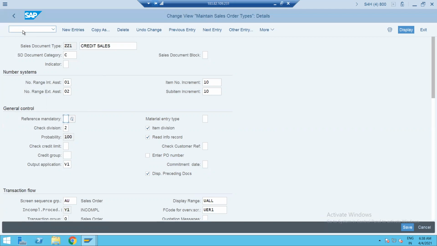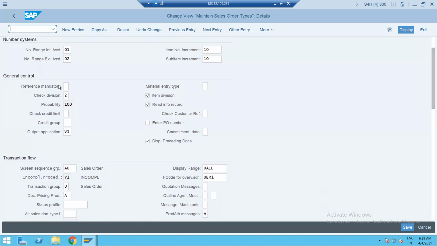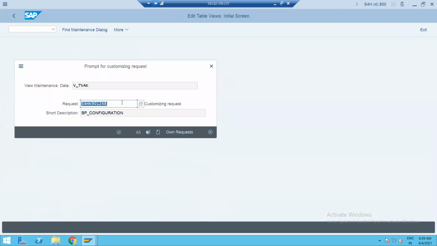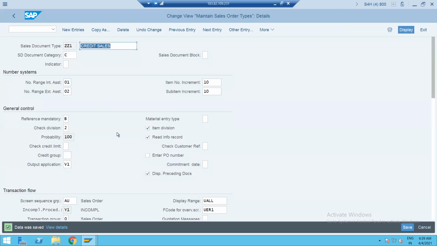Or else you can manually take the create reference and then copy it. So this is all about your quotation. Let me make it reference mandatory for testing, so that without quotation you cannot move further.